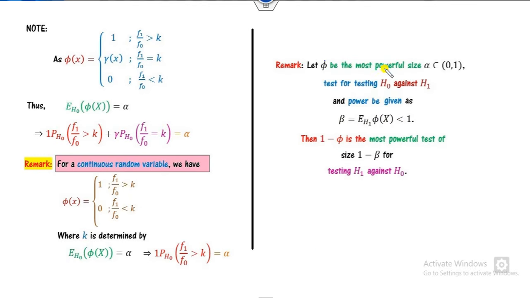If your phi is the most powerful test of size alpha for H0 against H1, and beta is the power of the test, then you can simply say 1 minus phi is also the most powerful test, having the size 1 minus beta, and the testing will be H1 against H0. So the only difference here is you have to test H0 versus H1, and in this case you have to test H1 versus H0.